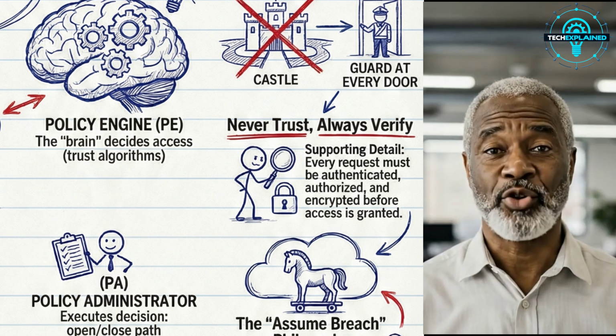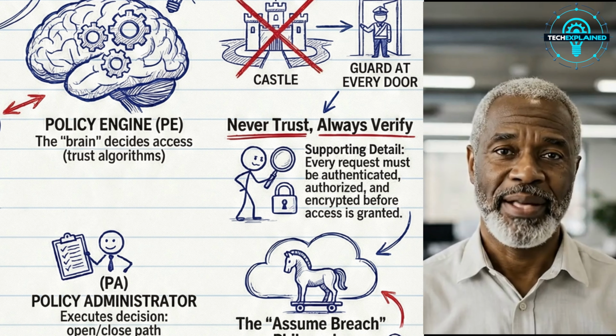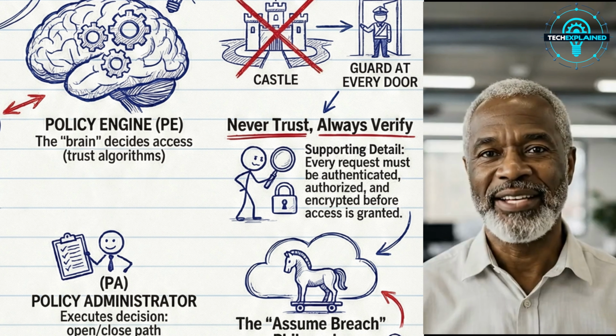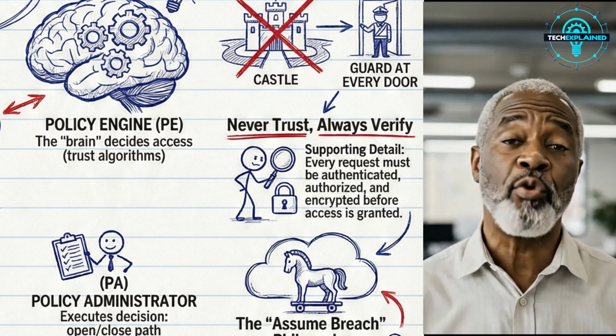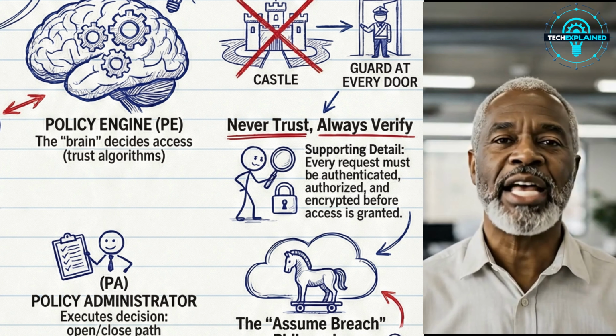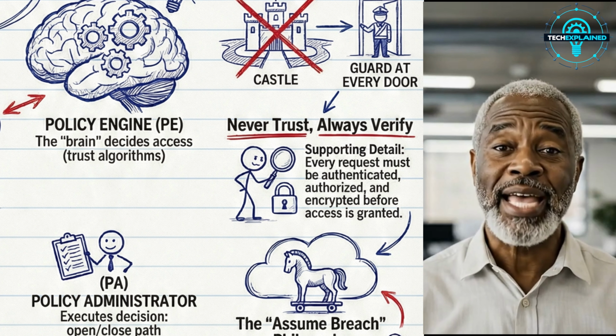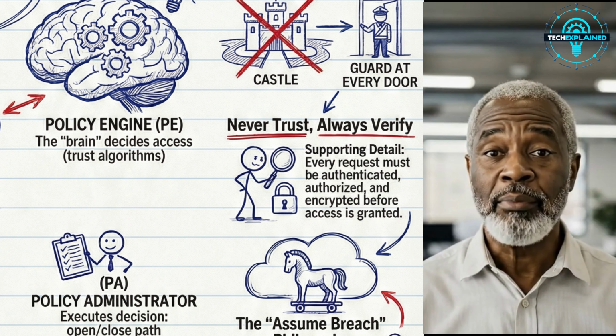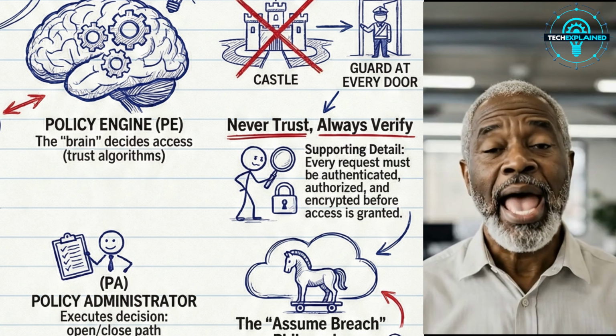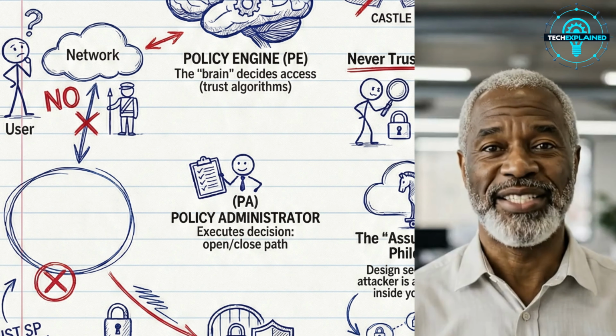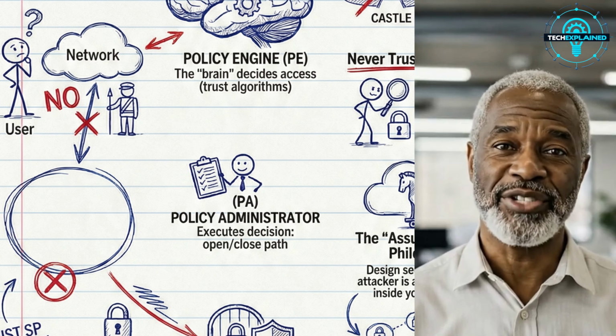That's where the phrase never trust, always verify comes from. Every request must be authenticated, authorized, and encrypted before access is granted. Think of it like airport security, but at every gate, every time. Annoying? Maybe. Safer? Absolutely. Once the brain makes a decision, the policy administrator steps in.